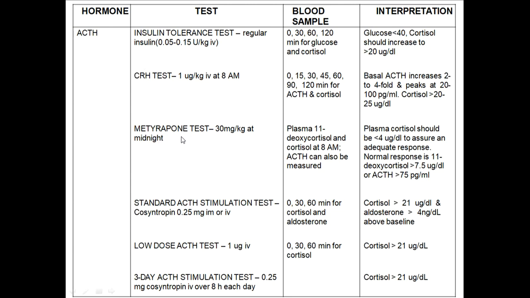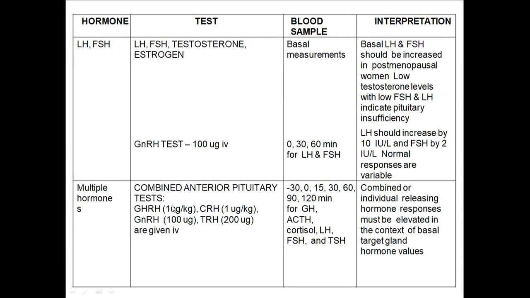There are some other tests like the metyrapone test and the low dose ACTH test. Low dose ACTH is much similar to the standard ACTH test, only the dose is decreased. Here it is 250 micrograms, there it is 1 microgram. All these tests can also be done as ACTH provocative tests for ACTH deficiency.